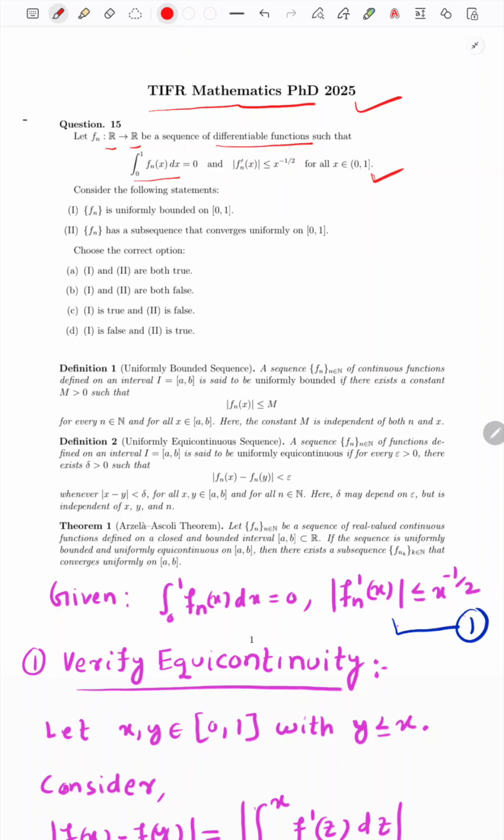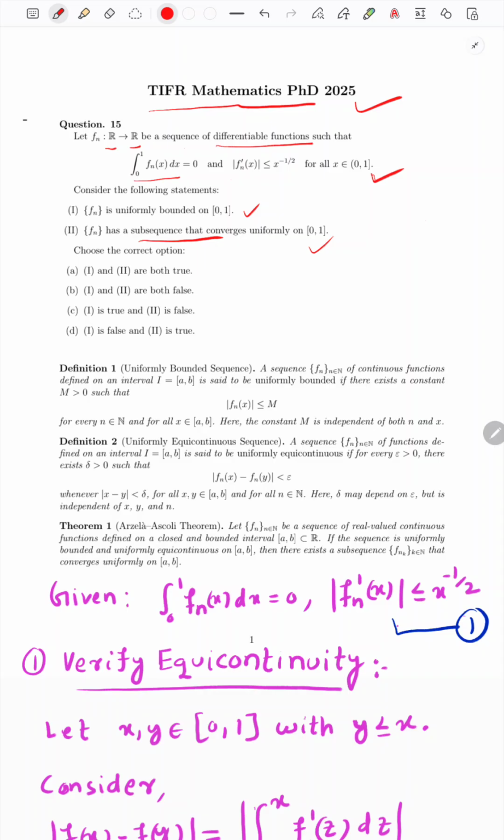What is being asked? Is this sequence of functions uniformly bounded or not, and does this sequence of functions have a convergent subsequence or not? These two things we have to verify. For the time being, believe me that these two things are true. I will prove that both statement 1 and statement 2 are true.